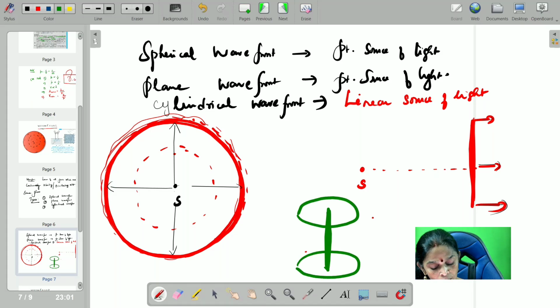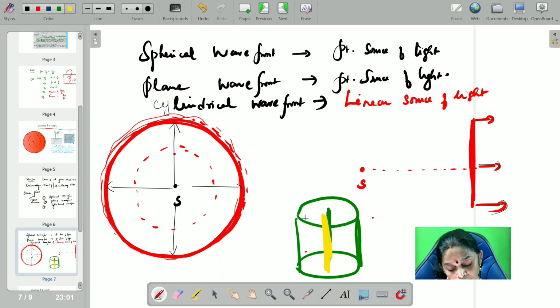And then draw a wavefront. So when you draw a wavefront around this linear source of light, we will be getting a cylindrical wavefront. I would like to draw an arrow mark, so I am drawing an arrow mark. So what are the three shapes of the wavefront we have seen, children? The first one is spherical, the second one is plane, and the third one is cylindrical.